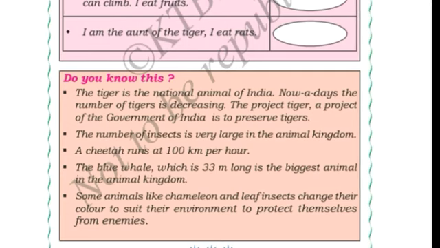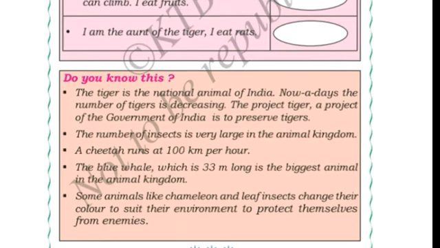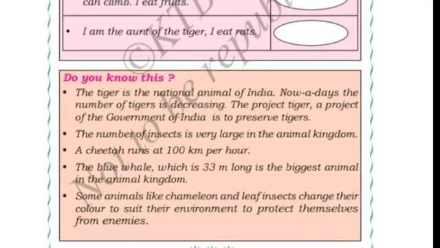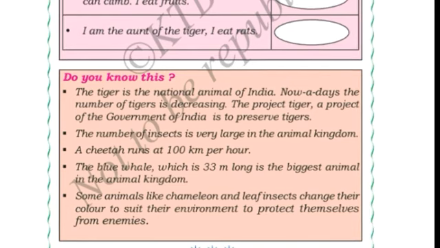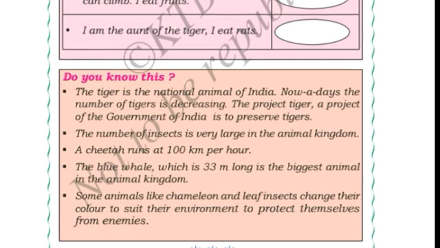Some animals like chameleon and leaf insects change their color to suit their environment to protect themselves from enemies. So, chameleon and the leaf insects are the animals which change their color to protect themselves from the enemies. So this is all about lesson number 1, the animal kingdom of EVS grade 4.